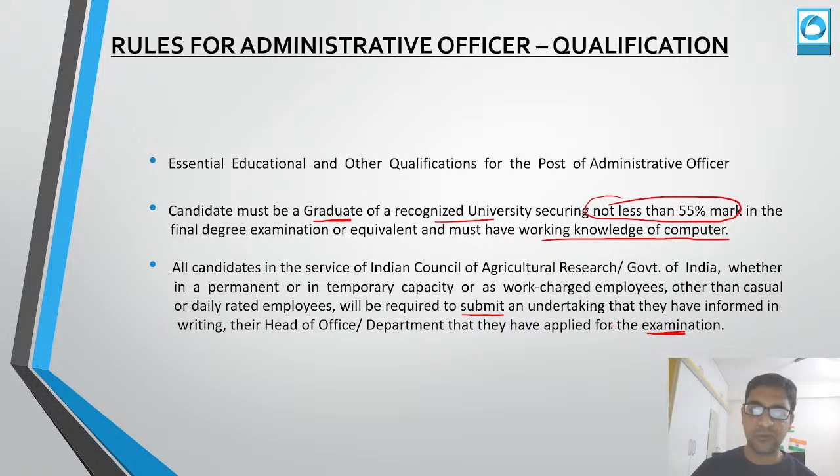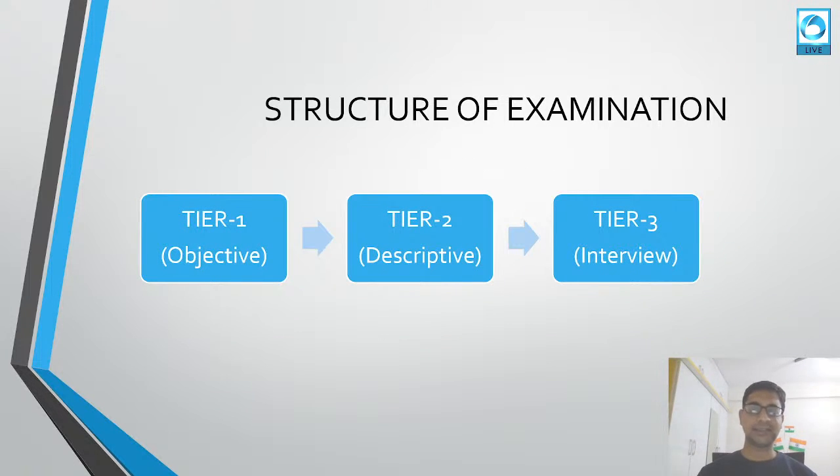That means if you are already working in ICAR or any government of India office in a permanent or temporary post, you have to submit an undertaking from your head of office that you are giving this examination. For general candidates, you should have not less than 55% marks, and you should have a working knowledge of computers, right? Now, what is the structure of the exam?